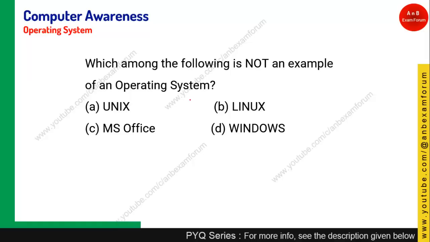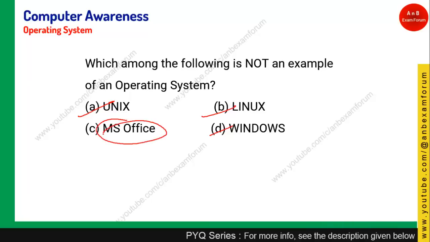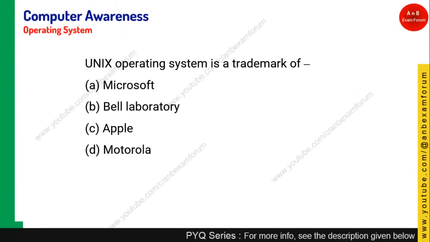Which among the following is not an example of operating system? Again, Linux, Unix, Windows, all these are operating systems, whereas MS Office is an application software. It is not an operating system. So option C is the right answer.